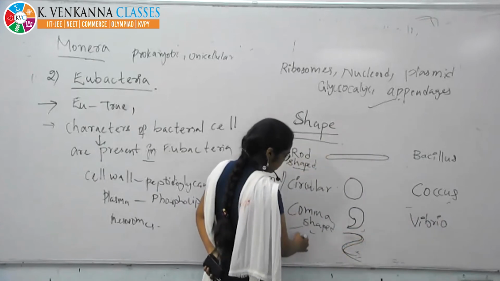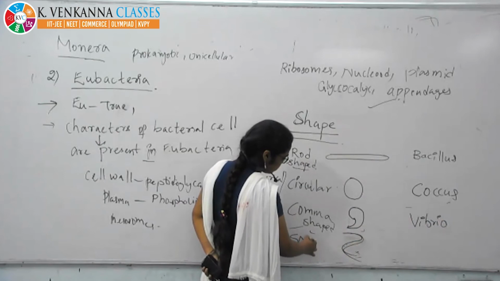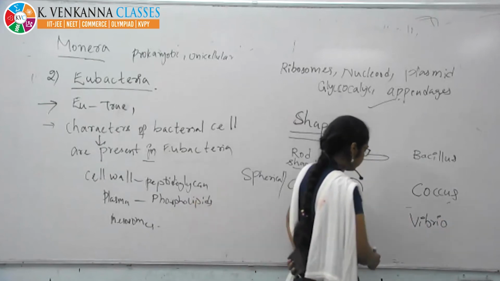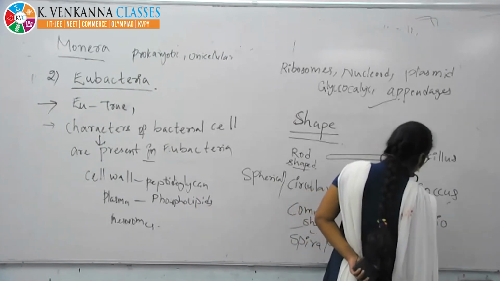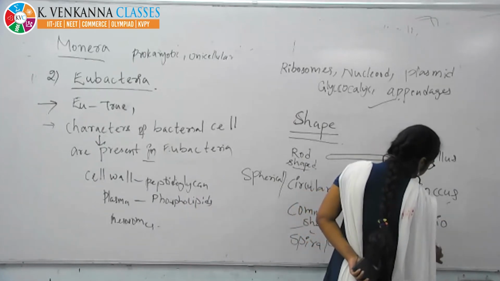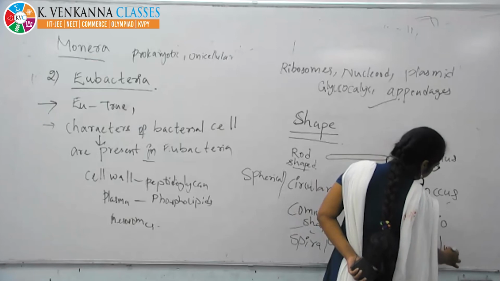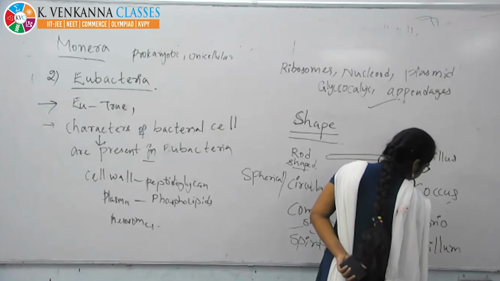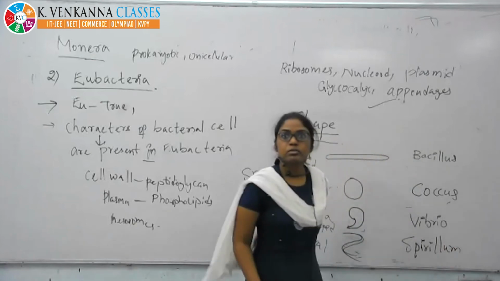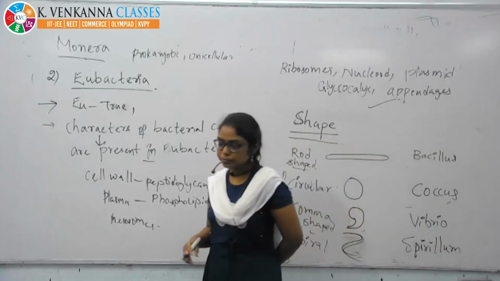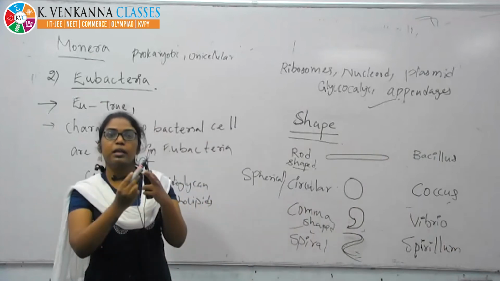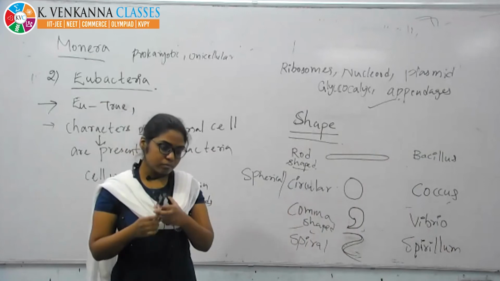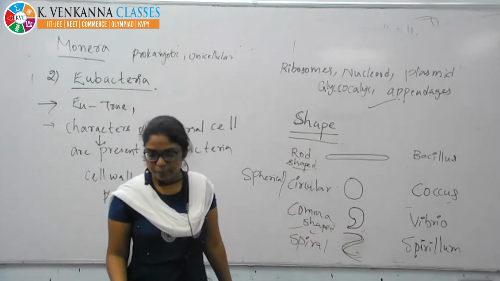It's called spirillum. Like a spring, make a spring along the spiral. Let's call this the spiral shape.